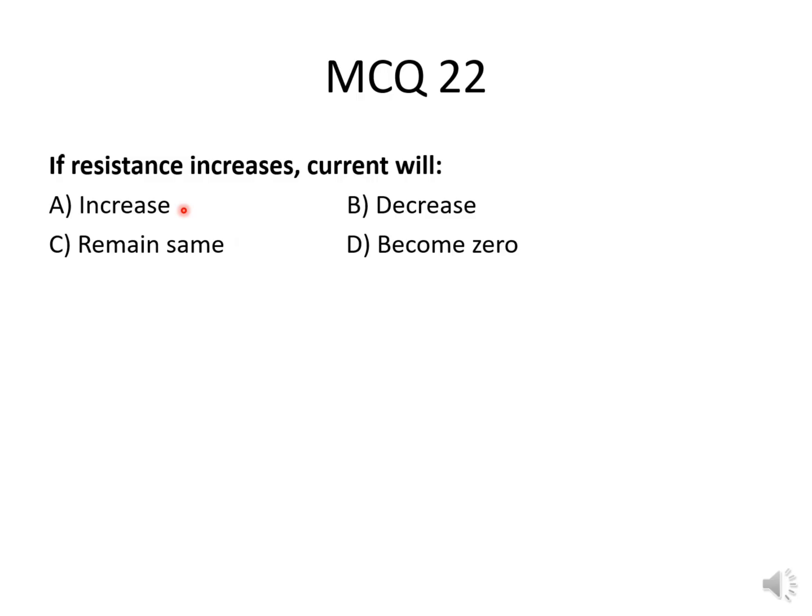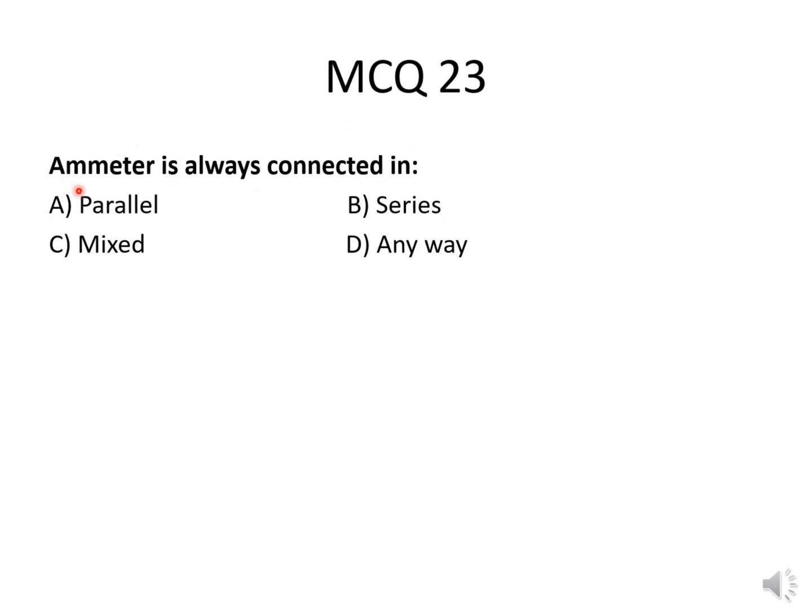If resistance increases, current will increase, or decrease, or remain same, or become zero. So the correct option is decrease. MCQ number 23. A meter is always connected in parallel, or series, or mixed, or anyway. The correct option is in series.